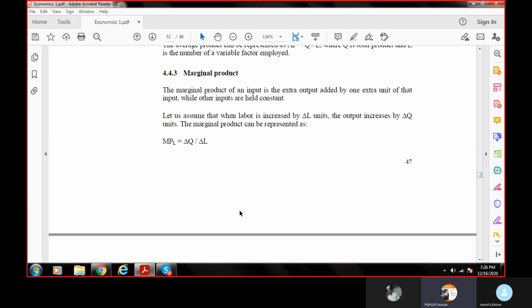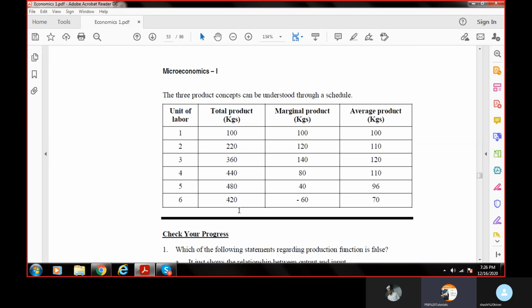Like earlier I produced 100 pieces of papad. The next level of production goes to 150 pieces of papad. So the extra is 50. So 50 would be my marginal product. Fine. So normally marginal product we refer to the change. Change is my marginal product.